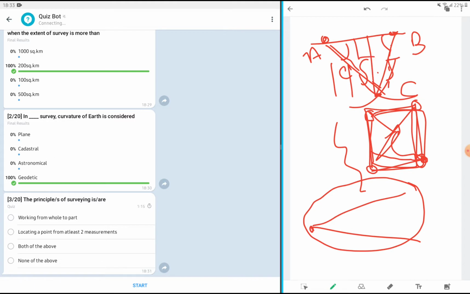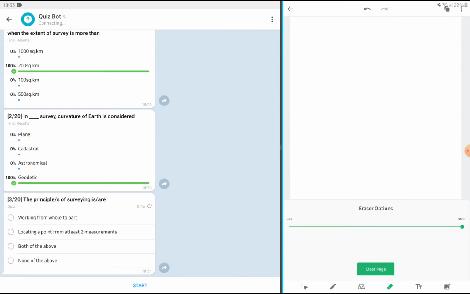Okay, this is how the two principles in survey work are there: working from whole to part and establishing a point by referring to two measurements. The measurements may be length and length, length and angle, angle and length, angle and angle. Means either angle or length or a combination of both can be used to establish a point.